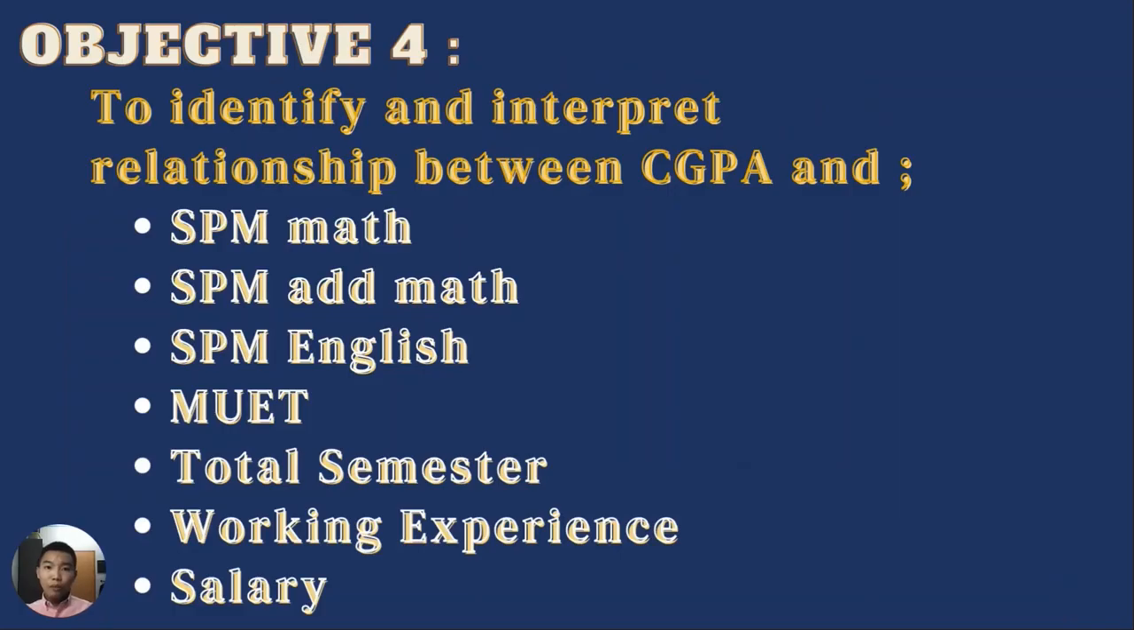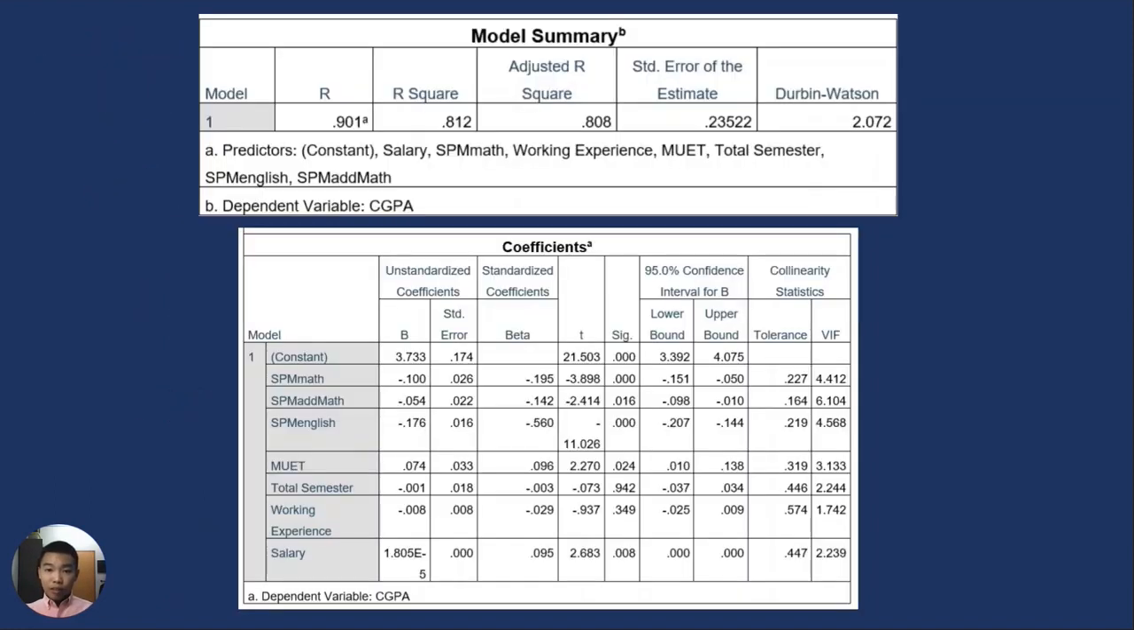Good day. Now I will be presenting Objective 4, which is the interpretation of the relationship between CGPA and SPM Maths, SPM English, MUET, total semester, working experience, and salary. First of all, we will look into the model summary. With an R-square value of 0.812, it indicates that 81.2% of the variance in the CGPA can be explained by the 7 predictor variables. This shows that it is an excellent model.